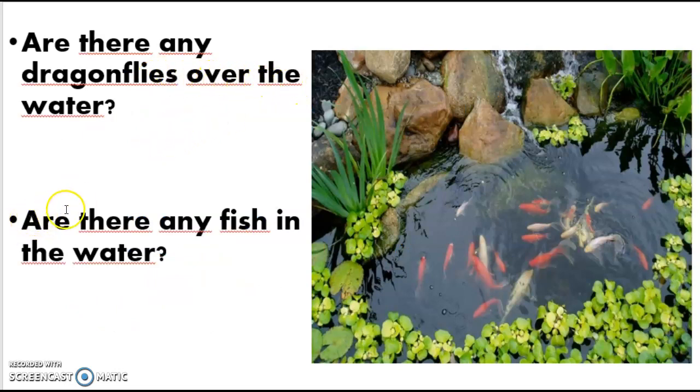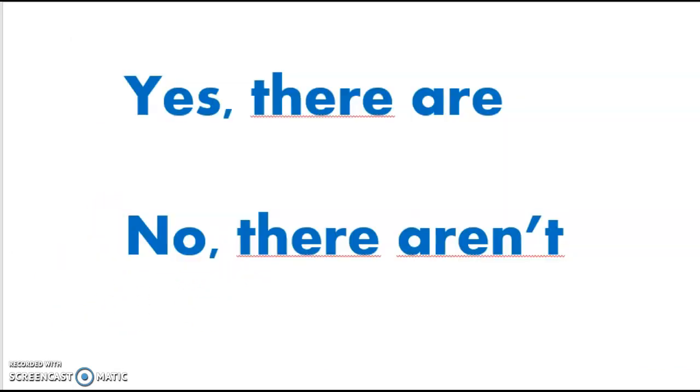Yes. And the other example is, are there any fish in the water? Okay, fish is plural, okay. En el caso de este sustantivo, el plural se forma escribiendo igual la palabra como en el singular, ok. No se le agrega nada para formar el plural. Entonces, están preguntando que si hay algunos peces en el agua, ok. The answer is yes, there are. Okay, perfect.